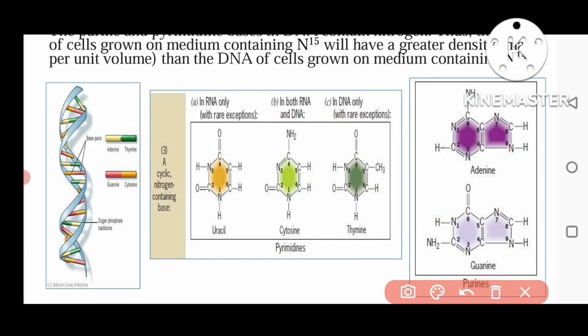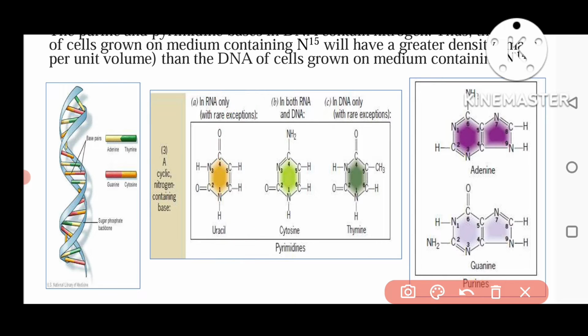They are paired: adenine joins with thymine by a double hydrogen bond, and guanine joins with cytosine by a triple hydrogen bond.